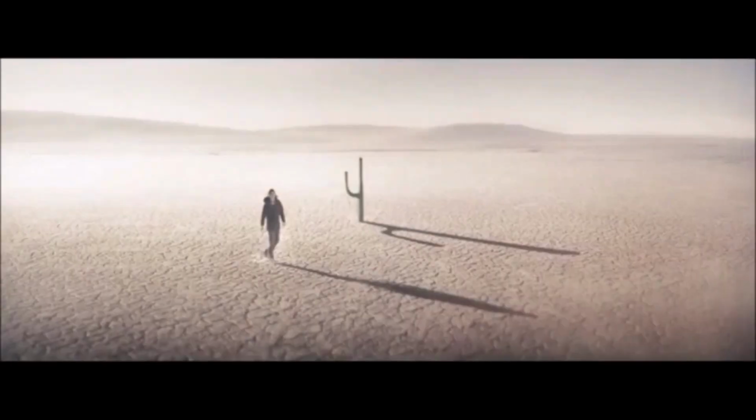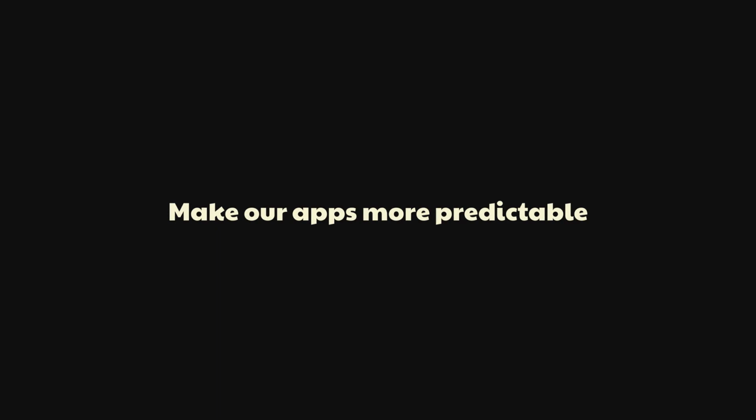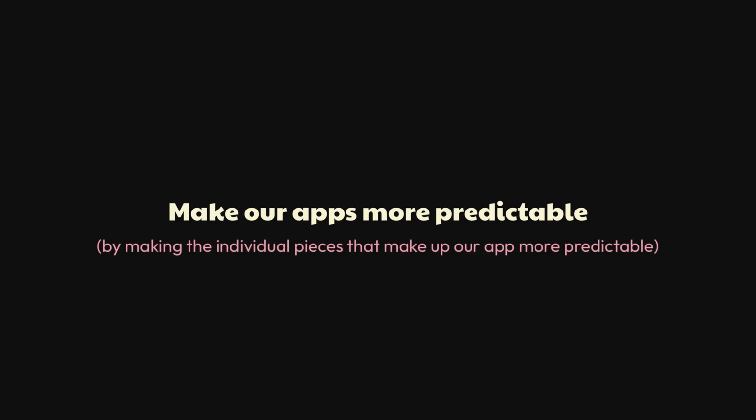Now, to better figure this out, I think it would be beneficial to narrow our scope just a little bit. "Make our apps more predictable" alone is too broad of a goal to be of any practical use. Instead, I think it's safe to assume that we can make our apps more predictable by making the individual pieces that make up our app more predictable. And what are those pieces? Usually they're functions. A function is a process which takes some input, an argument, and calculates some output, a return value. Functions, by definition, are simple.